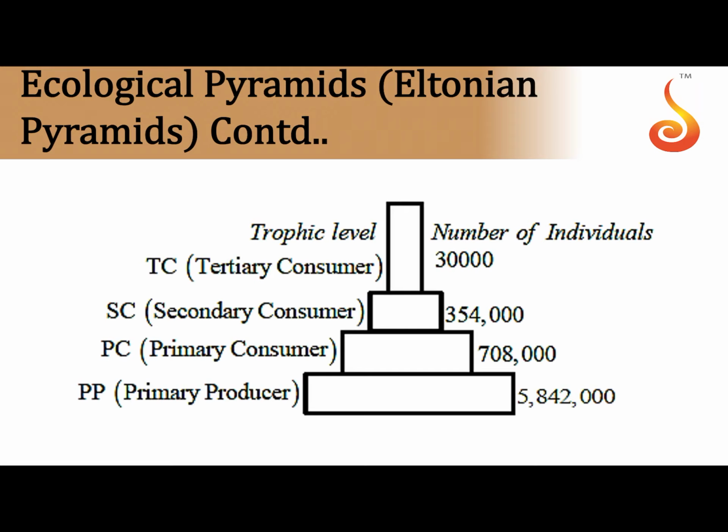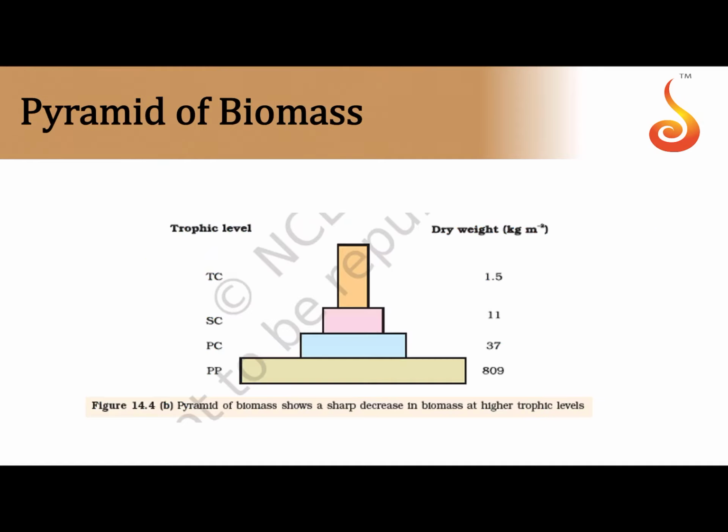The number increases as you go down the pyramid, or if you go up the pyramid, the number decreases. The number of species or organisms that occupy each trophic level, when represented in the pyramidal form, is the pyramid of number. Pyramid of number, as you can see, is upright in this case. There are certain cases, like a tree ecosystem, where the pyramid of number can become inverted. Like we had seen, there is one tree, there are many birds, there are many parasites, there are many hyperparasites. So if you think of a single tree ecosystem, then the pyramid of number can be inverted, but in this case the pyramid is an upright pyramid.